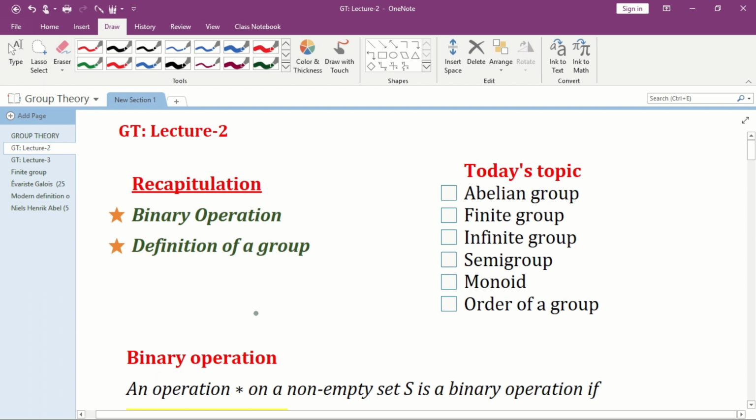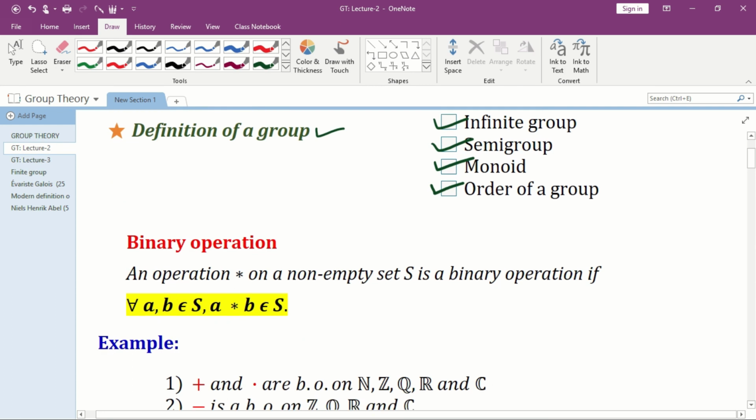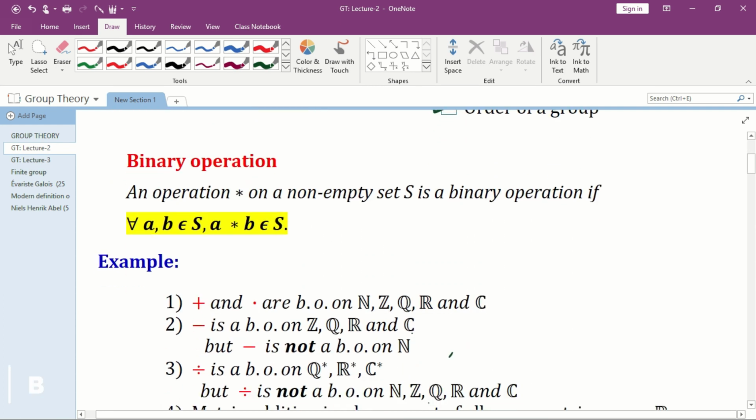In the last lecture, we discussed binary operation and the definition of a group. In this lecture, we shall learn other important concepts in group theory, namely abelian group, finite and infinite groups, semi-group, monoid, and order of a group. Before that, we shall recall the definition of a binary operation.